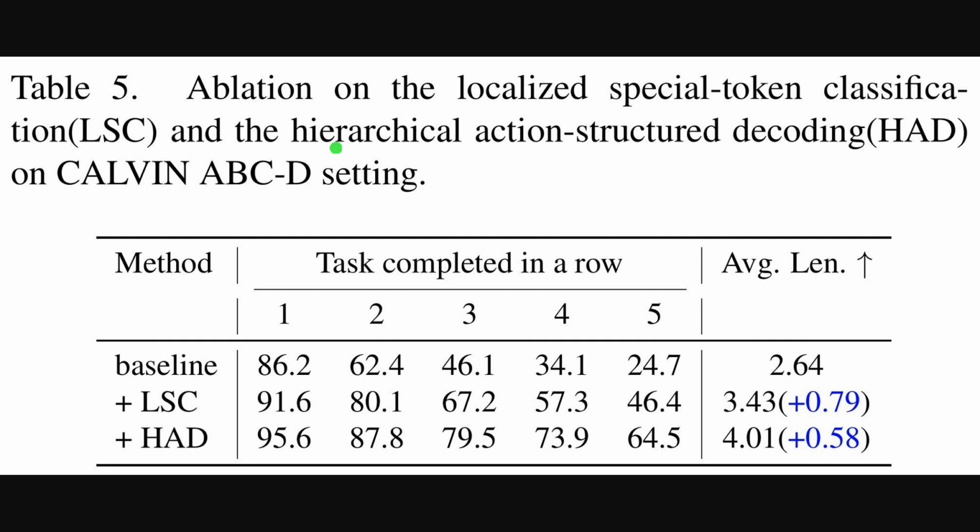Well, the previous table emphasized long horizon reliability. Table 5 isolates where the gains come from. The table reports task completion rates across 5 consecutive steps and the average episode length, so it separates early wins from sustained control. The baseline managed 86.2% on the first task and only 2.64 average length. Adding localized special token classification lifted the average length to 3.43, which indicates easier adaptation. Adding hierarchical action structured decoding reached 4.01, with stronger percentages in every column, showing more coherent trajectories.